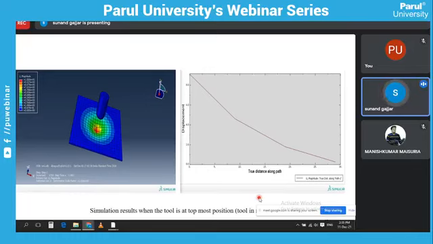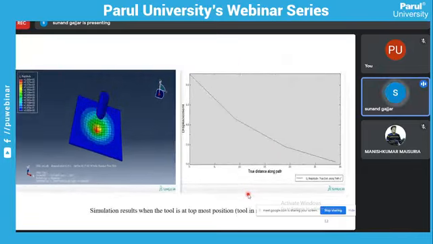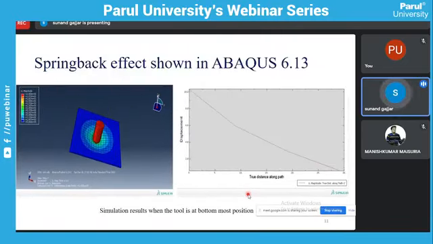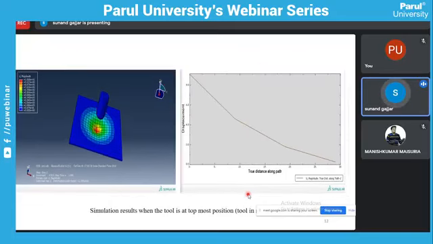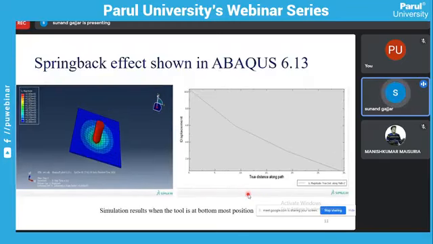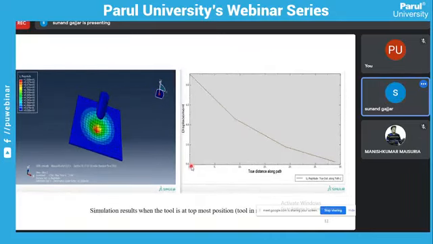So here we can observe both charts are different, when the tool is at the bottommost position and when the tool is retracted to the topmost position. Near zero, the displacement value is more than 10 units in one, but here near the origin the displacement is 9 units.